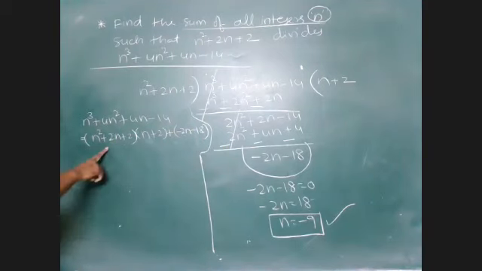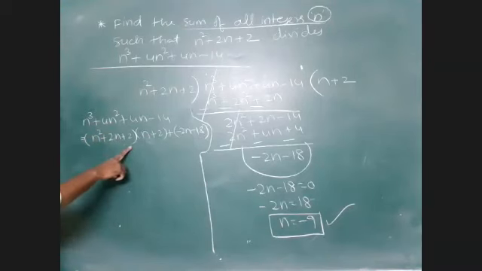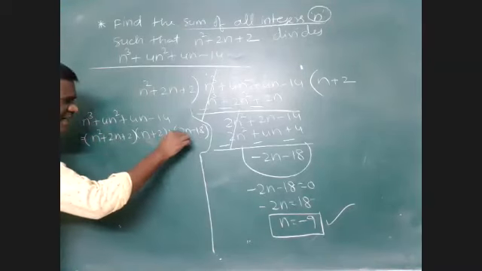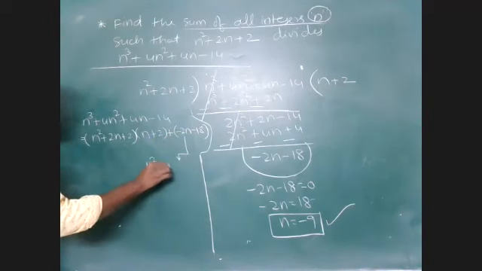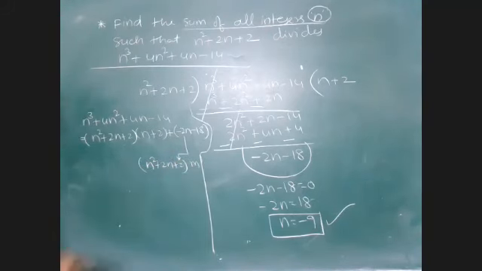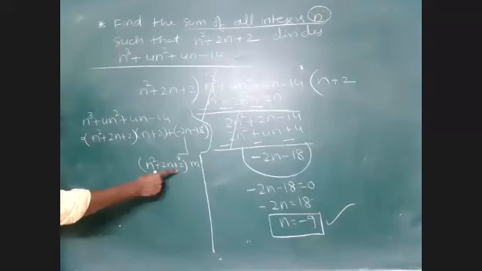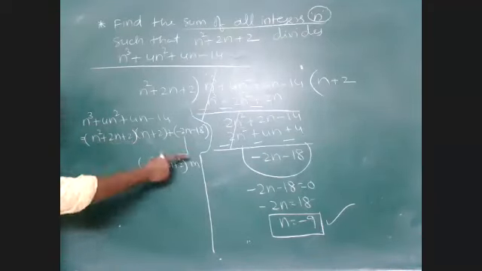Exactly, this should be divisible by n square plus 2n plus 2. If I can write this as a multiple of n square plus 2n plus 2 into some m, then it will be exactly divisible by n square plus 2n plus 2, because n square plus 2n plus 2 is common here.